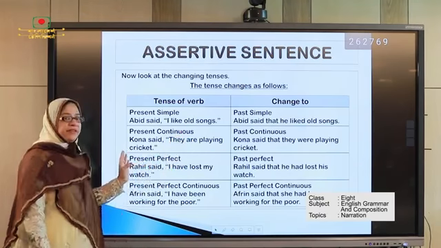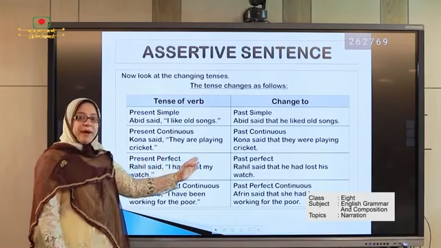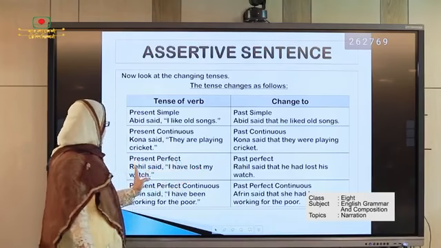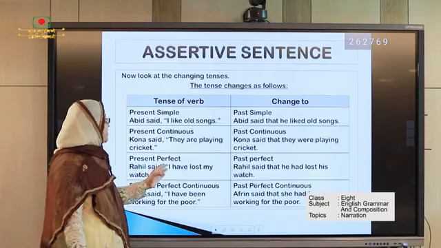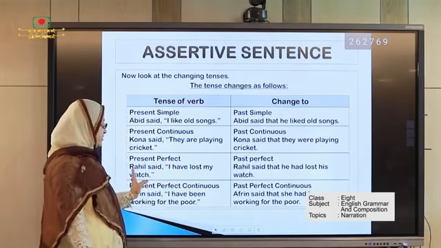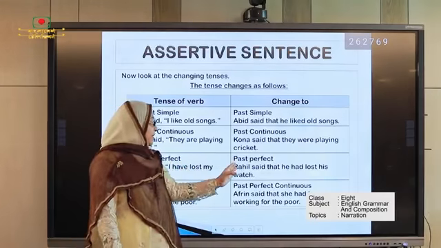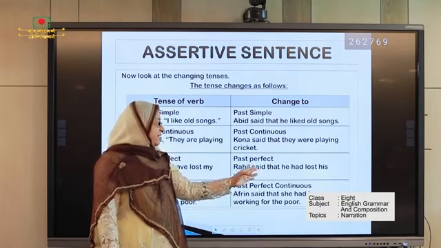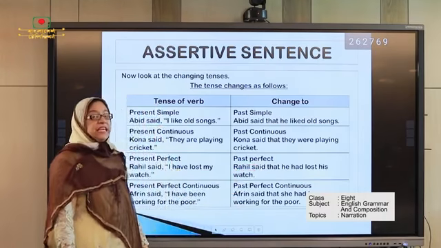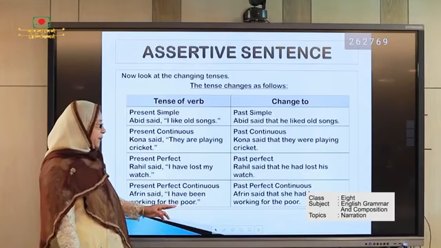And the third one, present perfect turns into past perfect. The example is Rahil said, I have lost my watch. The answer will be, Rahil said that he had lost his watch. Look at the example.